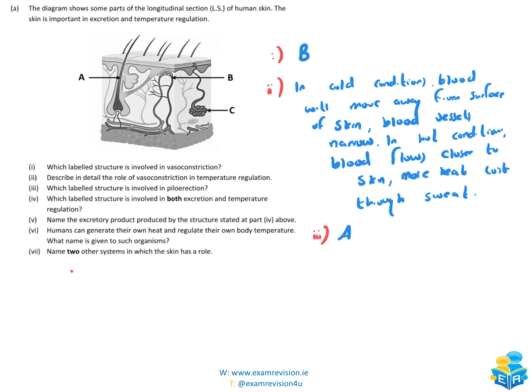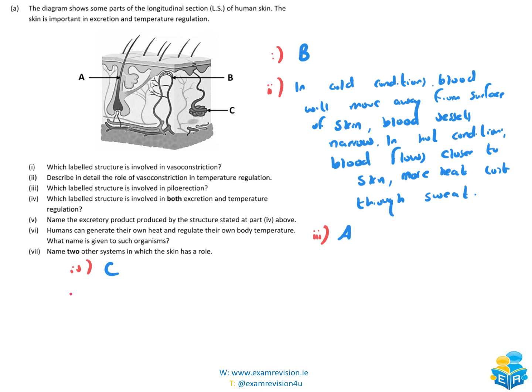Part 4, which labeled structure is involved in both excretion and temperature regulation? So this is going to be C. Now, as we know, C is the sweat gland. How is this involved in both temperature regulation and excretion? Well, temperature regulation done by the sweat gland is to release sweat. So sweating out is an example of excretion, and we sweat for temperature regulation to try and cool us down.